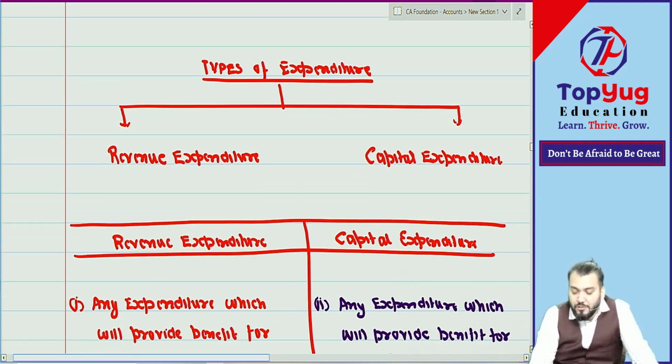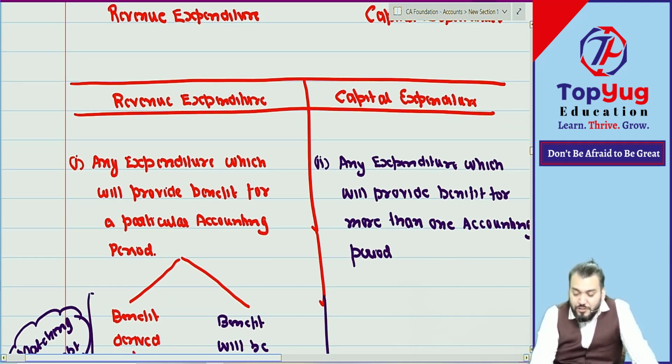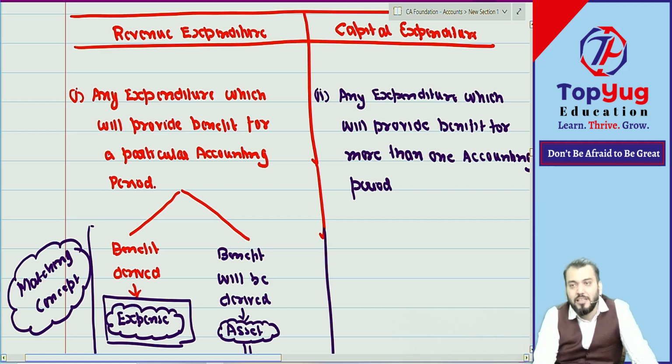So now we have understood that there are two types of expenditure: revenue expenditure and capital expenditure. What is revenue expenditure? Any expenditure which will provide benefit for a particular accounting period. Particular accounting period means we know the benefit period. In this accounting period the benefit will be derived. Such expenditures are known as revenue expenditure.